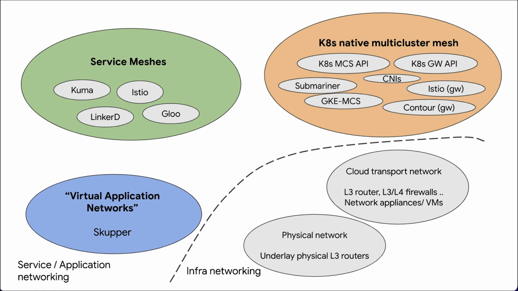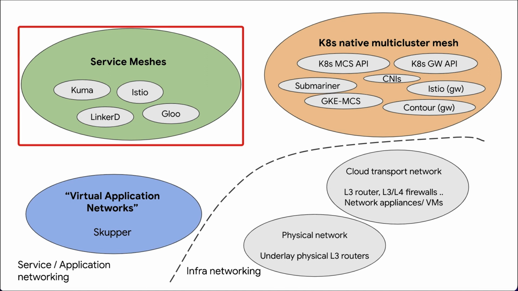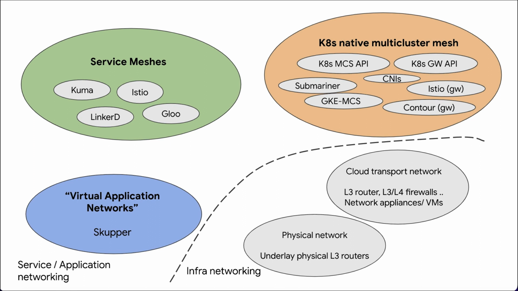As Laura and I were thinking about this space and all the different projects, we wanted to categorize these into buckets. And we concluded that maybe 3 buckets make sense. Those are shown in the colored bubbles here. The green bubble on the top left is the category of projects that we normally refer to as regular service meshes. Projects like Istio, Glue, Linkerd, and many more. These are fairly sophisticated application networking projects, and we'll be getting more into these.